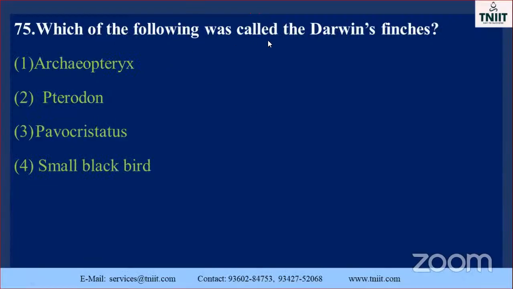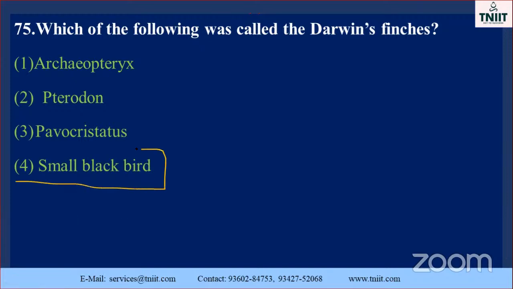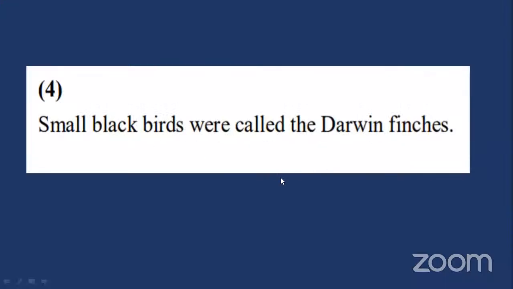Which of the following was called Darwin's finches? Now only we studied, now only we saw it. Archaeopteryx, Pterodon, Pavochrystes, small black bat. Darwin's finches means only birds. So which one is the correct answer? The last one is the correct answer. Darwin's finches, not the Archaeopteryx. Yes, direct question. Okay, next one.